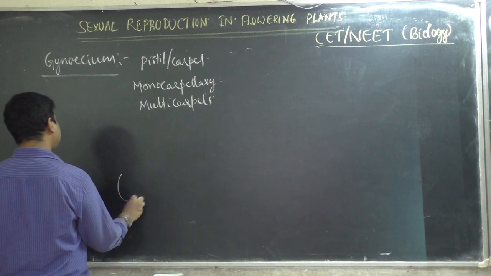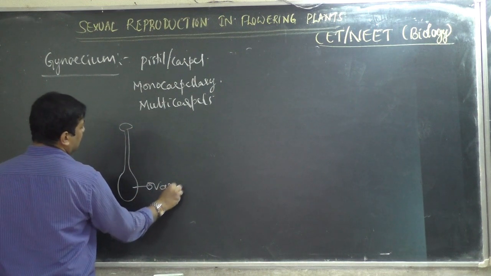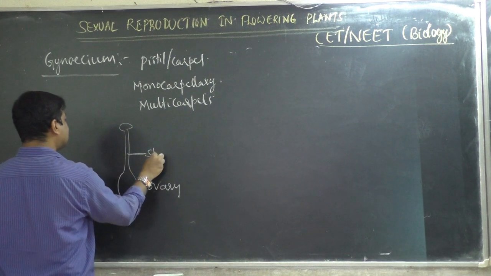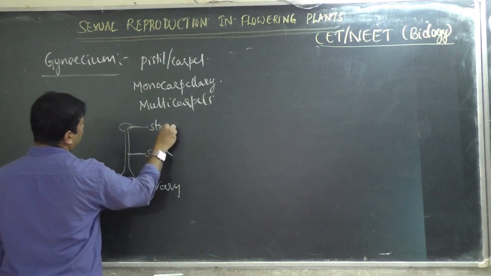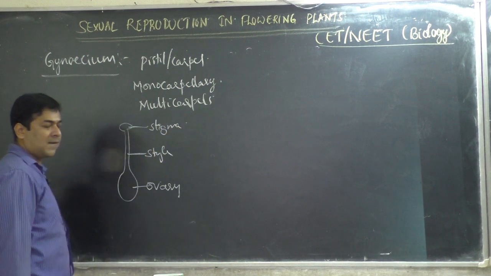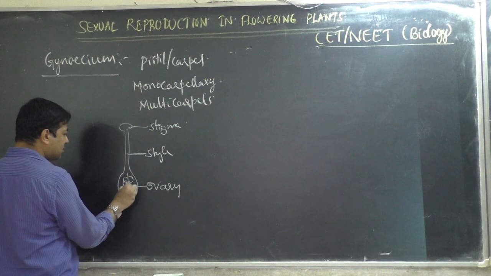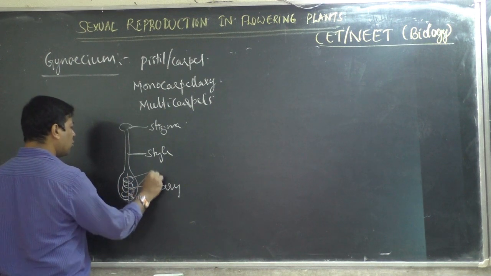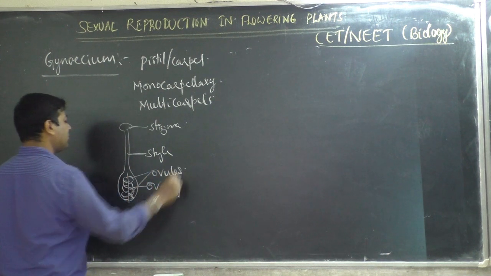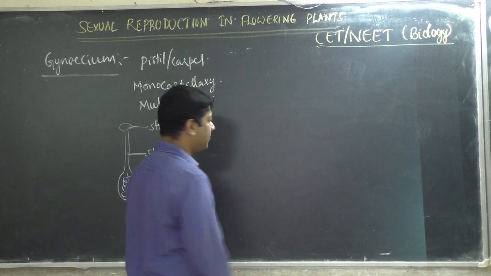Gynoecium has three structures: the ovary, a bulbous structure, then the long elongated structure is the style, then a knob-like structure present at the top is called stigma. Then when you take a cross section of the ovary, there will be many structures. They are called ovules. Each ovule is a megasporangium.